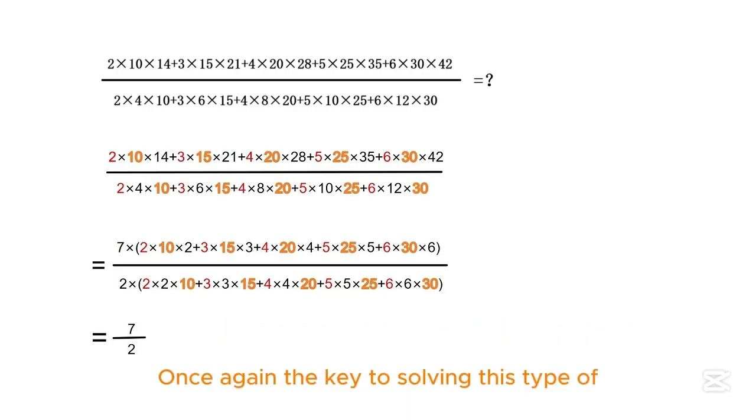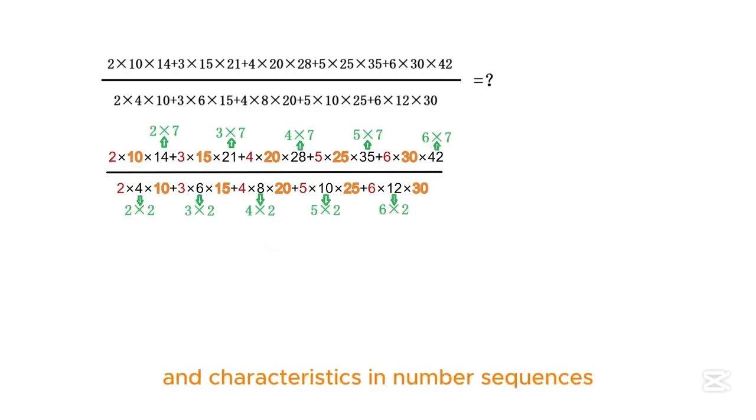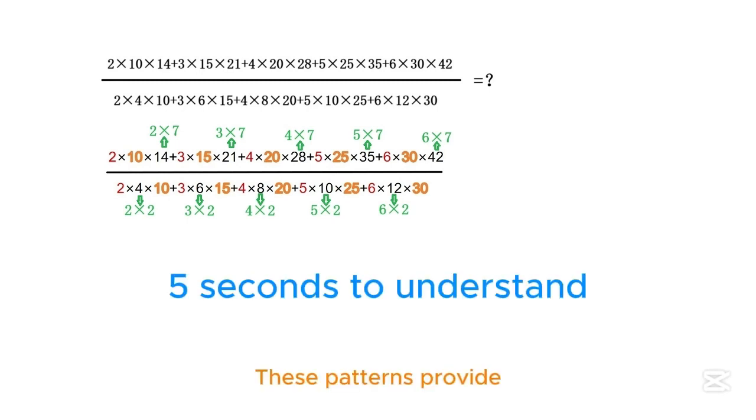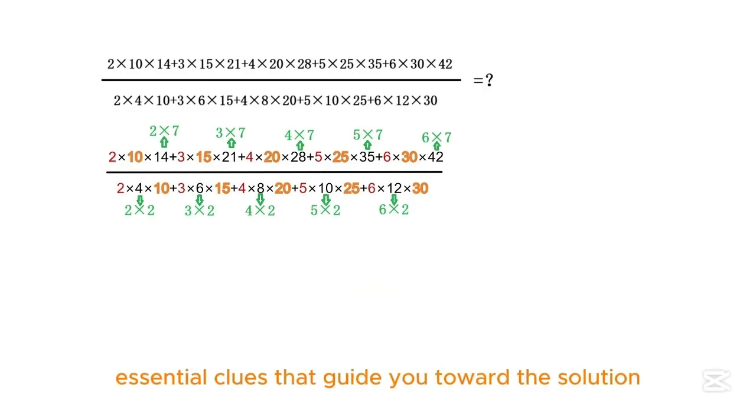Once again, the key to solving this type of problem is identifying patterns and characteristics in number sequences. These patterns provide essential clues that guide you toward the solution.